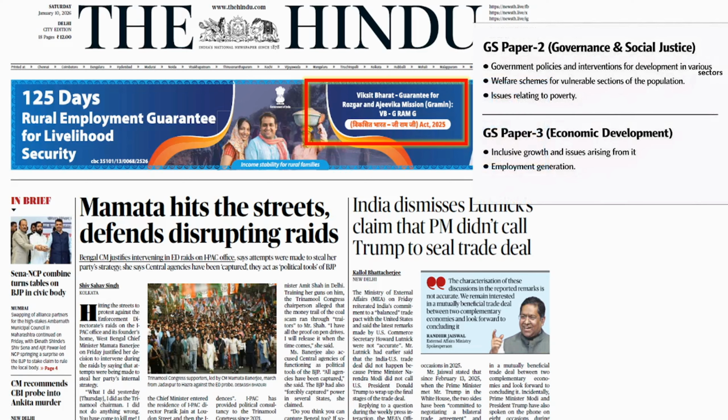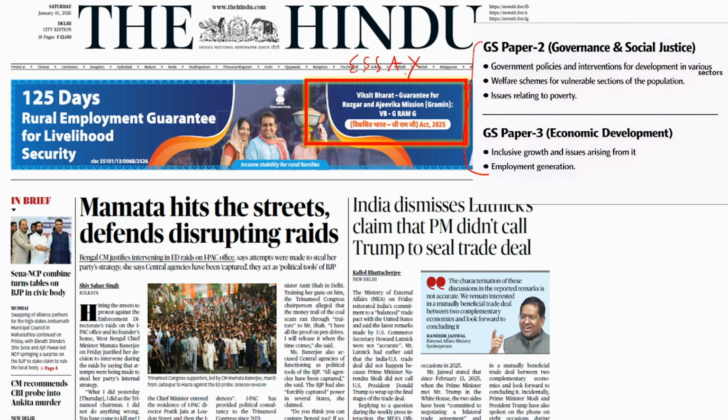You should link it to the syllabus. In GS2 we have syllabus keywords. These are directly taken from the syllabus. I am linking every news article to the syllabus. Any news article can be linked to multiple papers. Sometimes it can be linked to only one, two, three, or all GS papers. Many things can also be used in the essay.